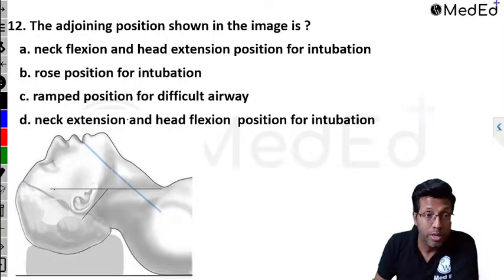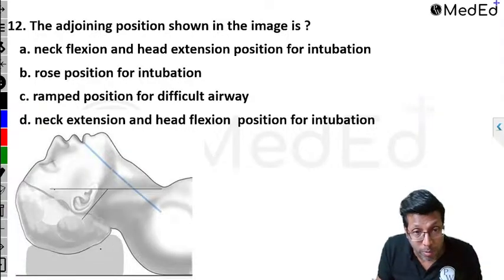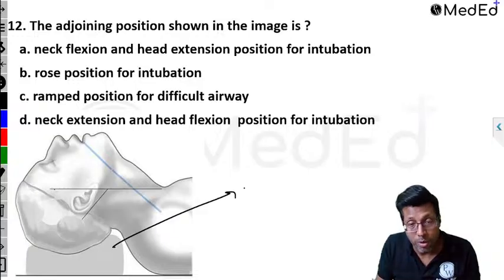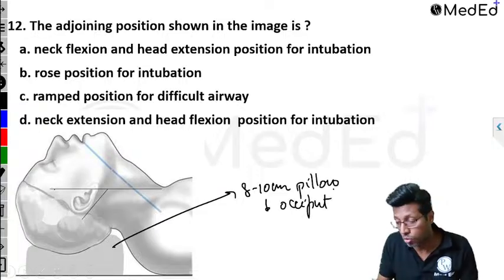First of all, what is the position that is being shown? In the position, what you can see is a pillow kept below the occiput. This pillow is normally an 8 to 10 centimeter pillow below the occiput. Let's go one by one.